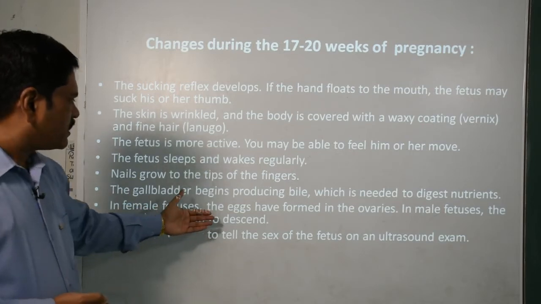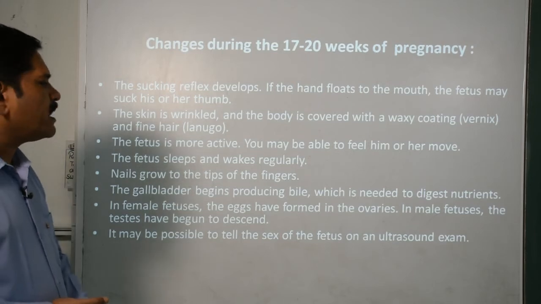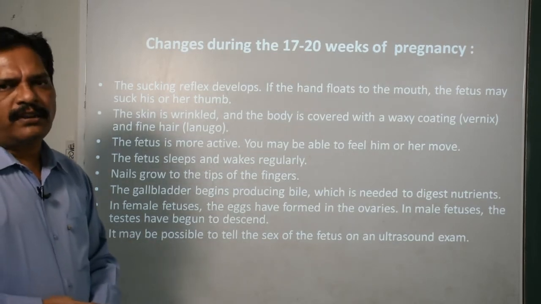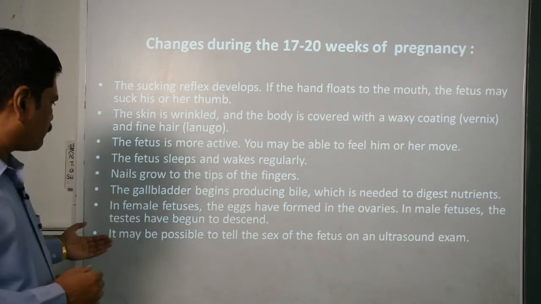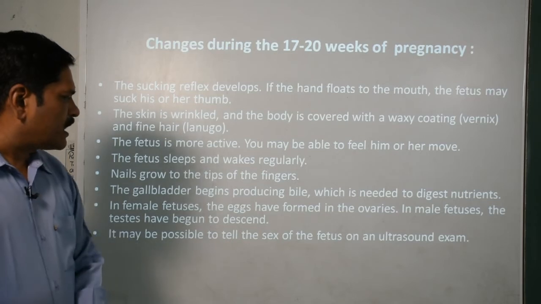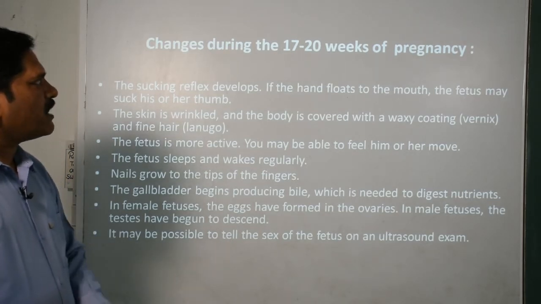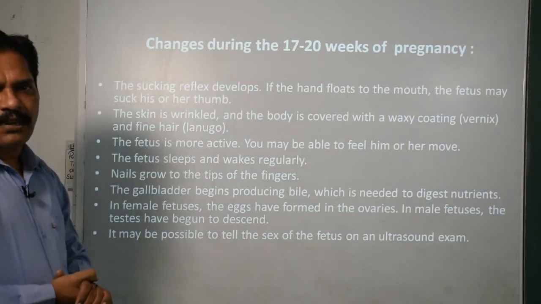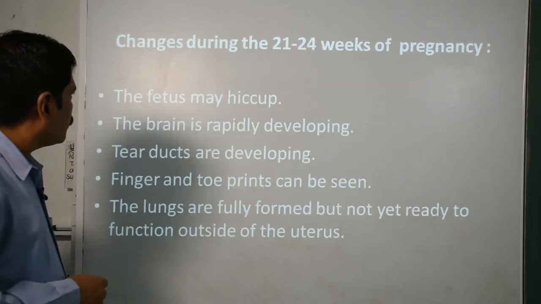And in female fetuses, the eggs have formed in the ovaries, and in the male fetuses, the testes have begun to descend. As you know, oogenesis starts in the mother's womb even, okay. It may be possible to tell the sex of the fetus on an ultrasound examination in the week of 17 to 20, clear, because the external sex organs will start to form, okay.